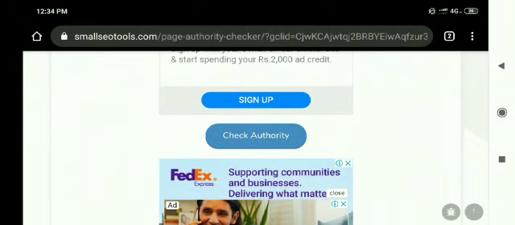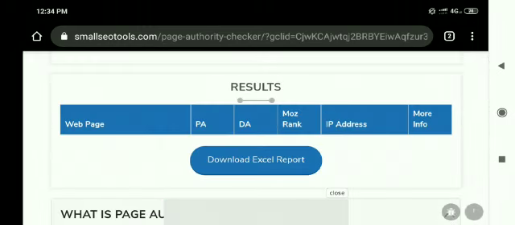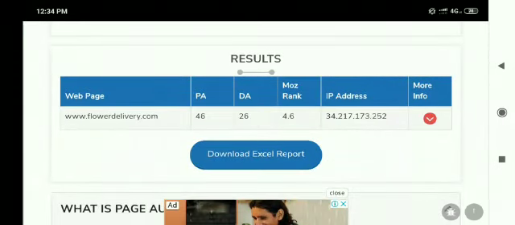Just need to press this button, check domain authority, and now it will fetch and render the details of your domain and provide you data. Okay, it is also fast. So here it is. It's providing basic details. The page authority is 46, the page authority of its home domain, not internal pages. And the domain authority is 26, which is the same as provided by Moz. And its Moz rank is somewhat matching the Moz data, but this tool still has a different algorithm. It is very similar to Moz, so don't get confused.